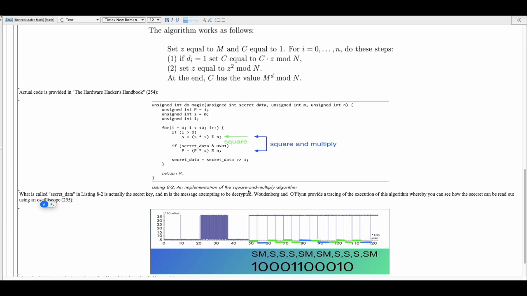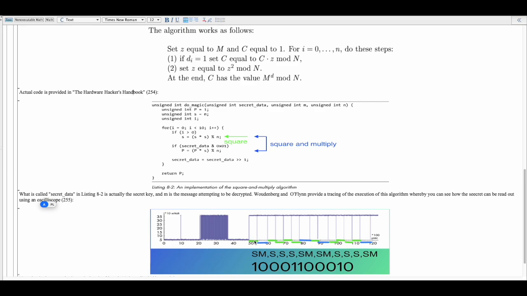And this is from the Hardware Hacker's Handbook. Somebody there had provided this trace, which I then tried to highlight with these green and blue dashes. But basically, the x-axis is time and y is power, so you can just see how long each of these take, and presumably when you have 2 operations it takes longer than 1, and because this only happens when the least significant bit is 1, we know if it doesn't happen it's a 0.